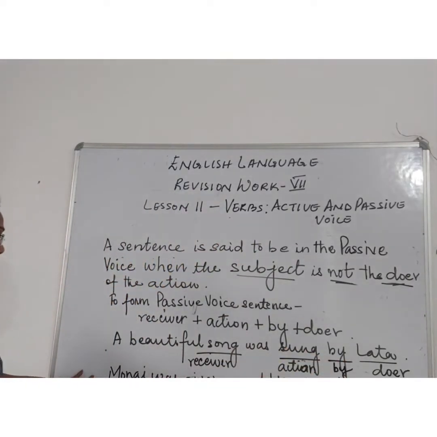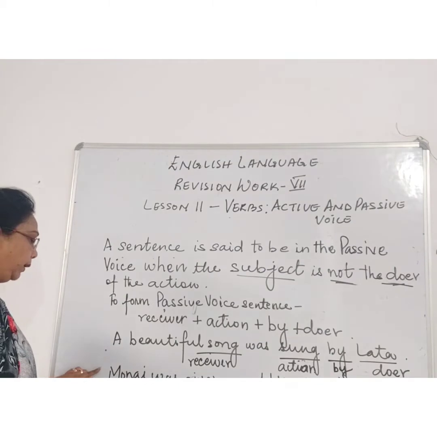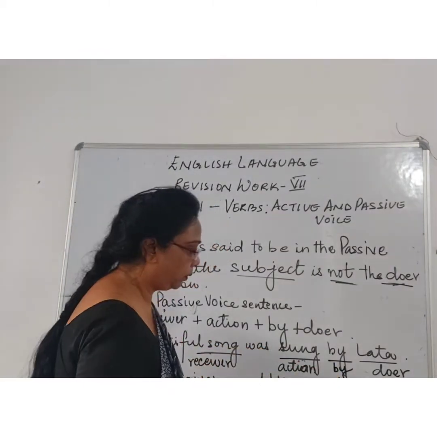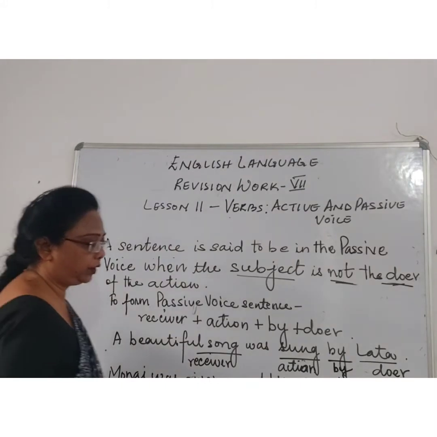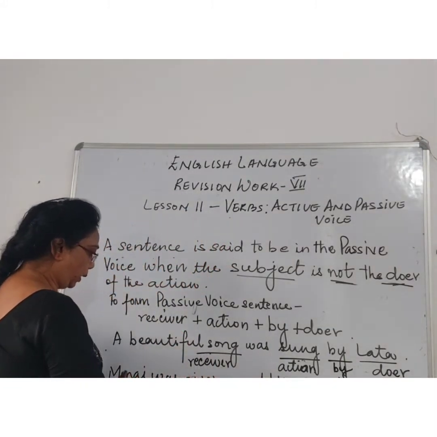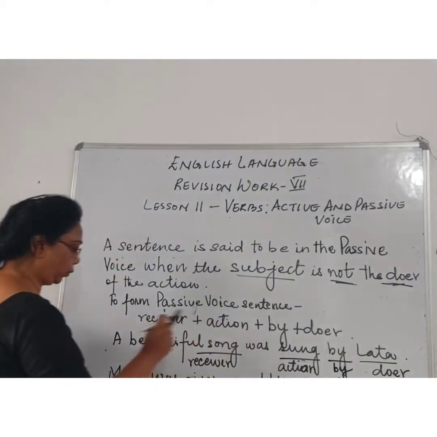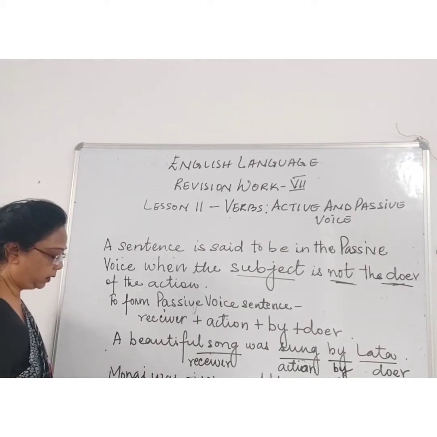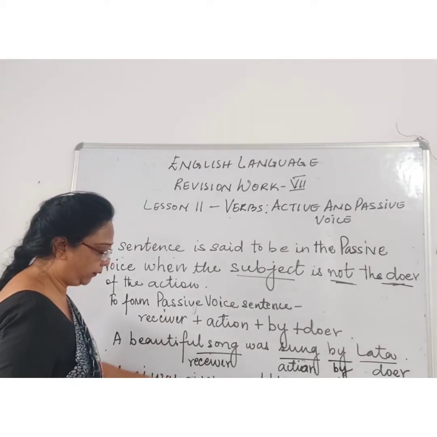Now over here next, Manoj was given an application by Justin. So Justin is what? A doer, right? So over here, Justin is giving to whom? To Manoj. So Manoj is receiver, and the action is what? Given.